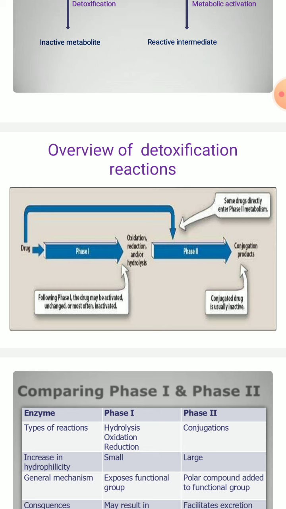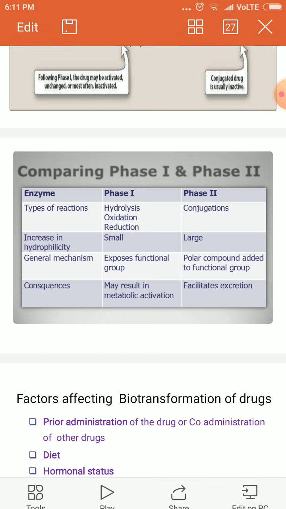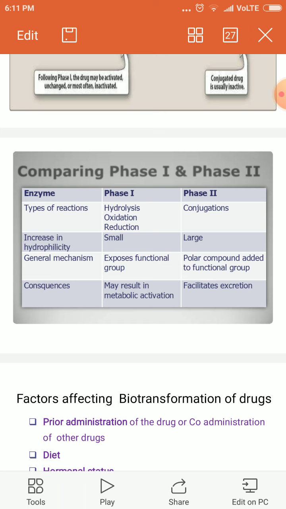Now the comparison between phase 1 and phase 2: the enzymatic reactions that happen in phase 1 and phase 2. The types of reactions in phase 1 are oxidation, reduction and hydrolysis, whereas phase 2 has only conjugations. That's what I have shown you in the last slides.